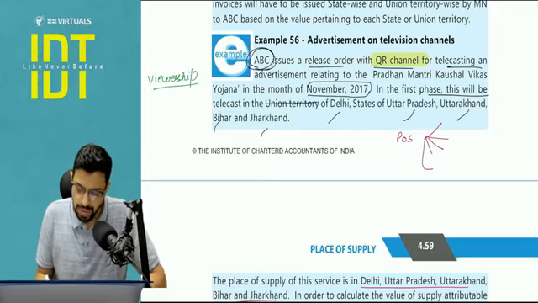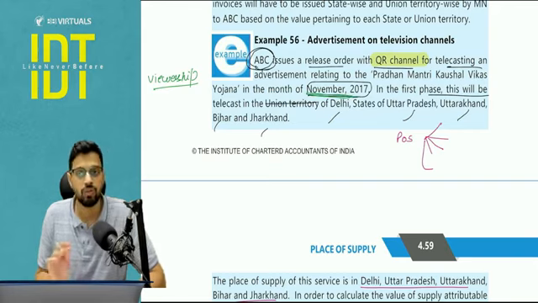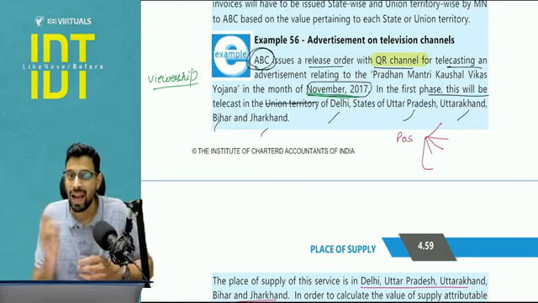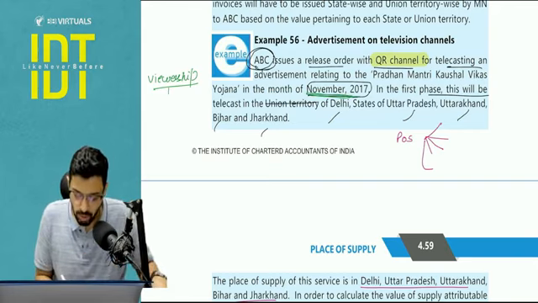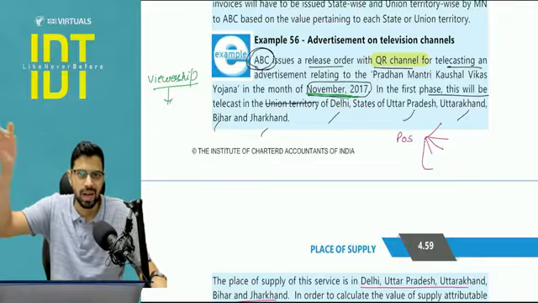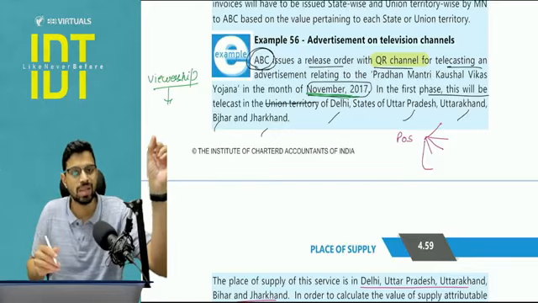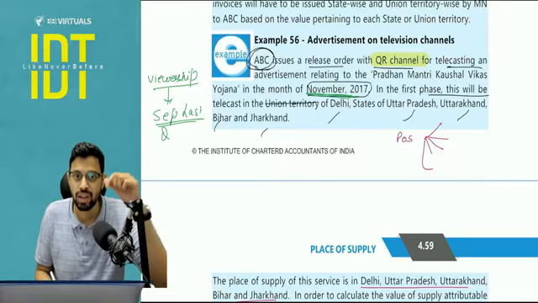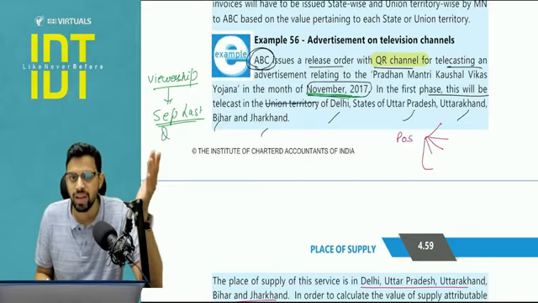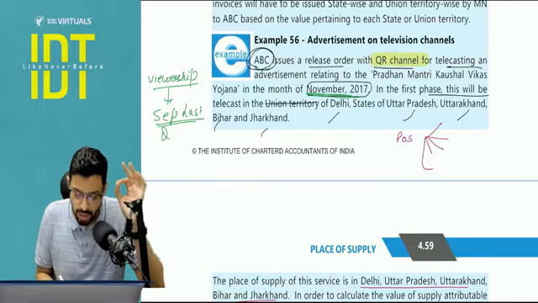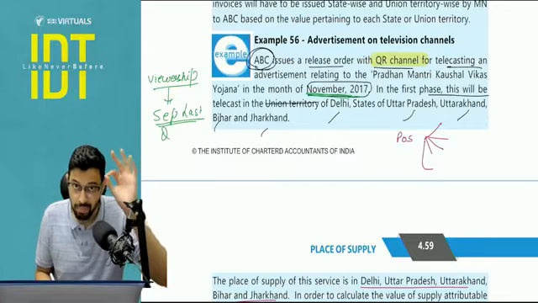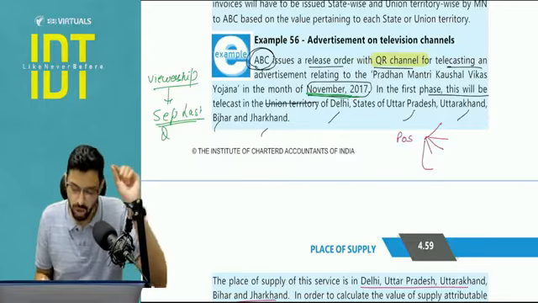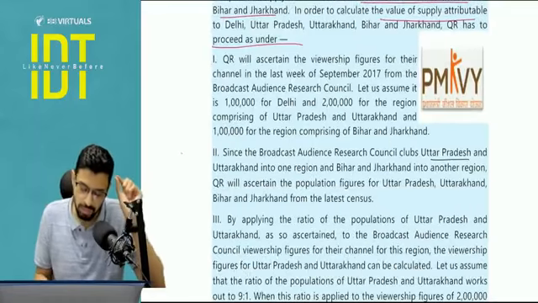But for the purpose of viewership data in the month of November, we have to use the last week of the preceding quarter. So with respect to the October, November, December quarter, the last week of the preceding quarter will be September last week. So that data will be given in the question. You have to pick it carefully. They may try to confuse you by multiple figures. You have to pick the viewership data of the September quarter, the September last week. So quarter of July, August, September and the last week of September.